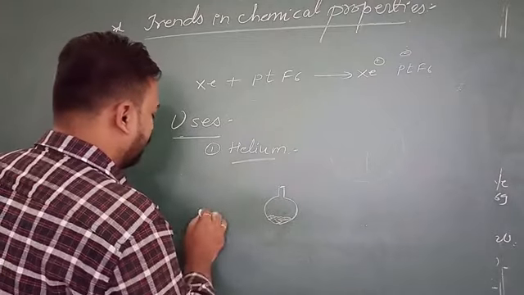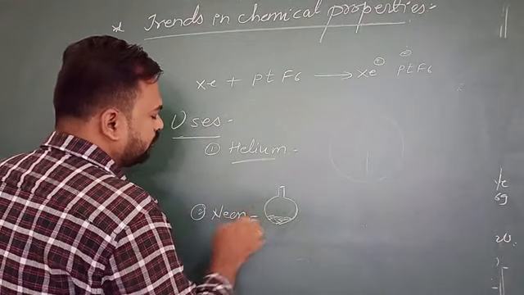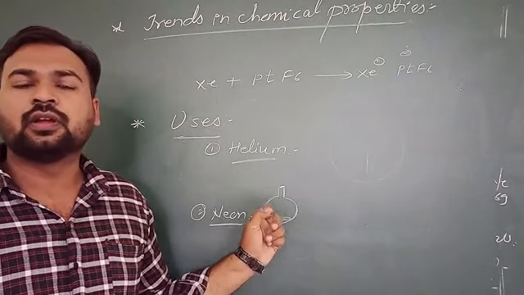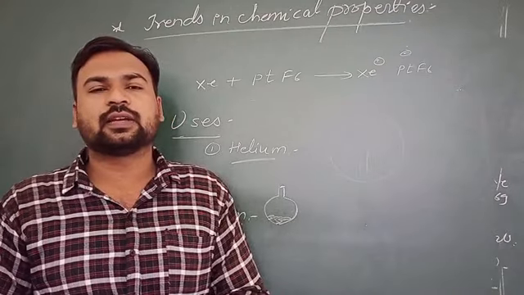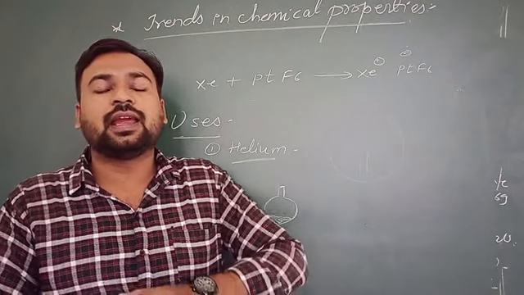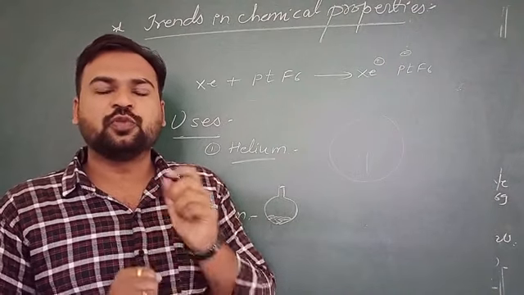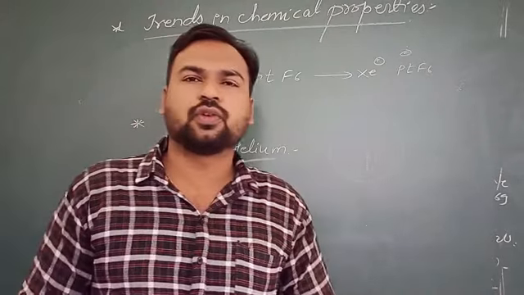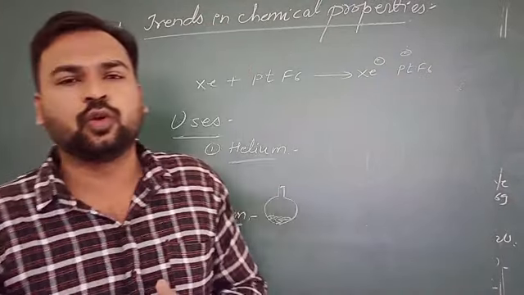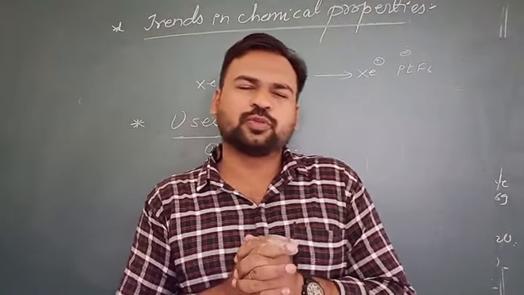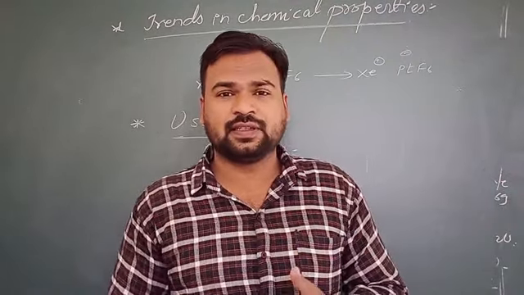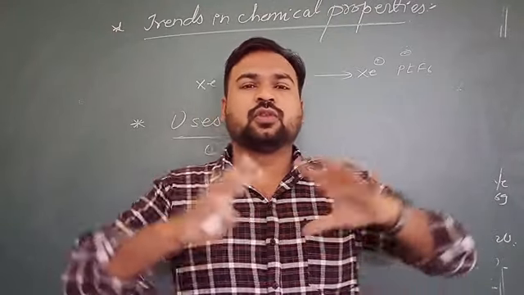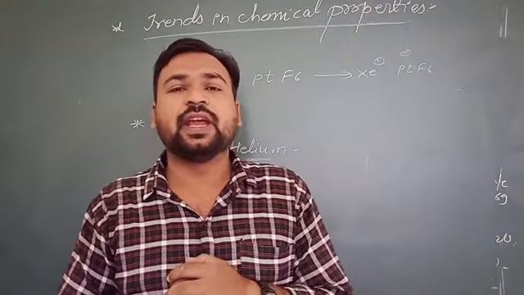Then next is neon. Neon can also be used for providing an inert atmosphere, and mostly neon is used in neon lamps. So these are the uses of noble gases or inert gases. There are not many uses because of their low reactivity. त्याची reactivity कमी आहे म्हणून त्याचे uses पण कमी आहे. So this is the whole scenario about group 18 elements.